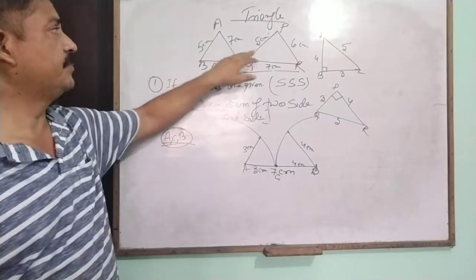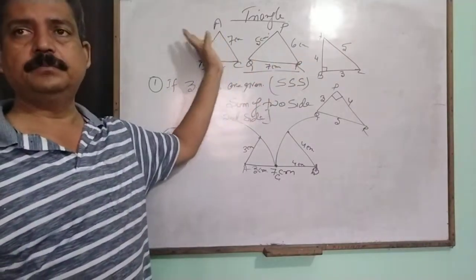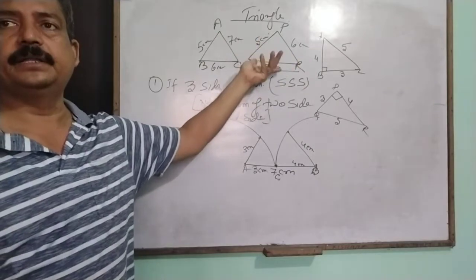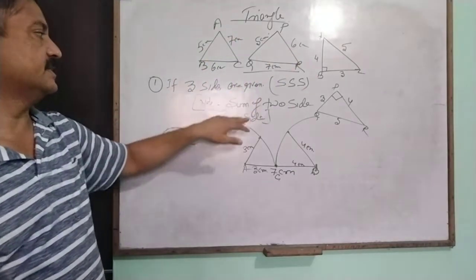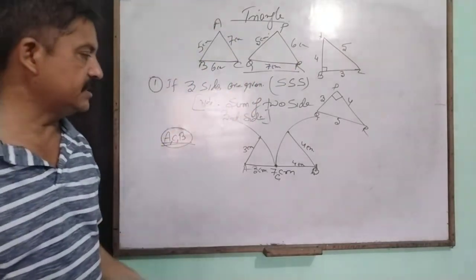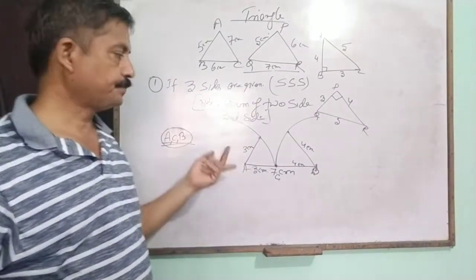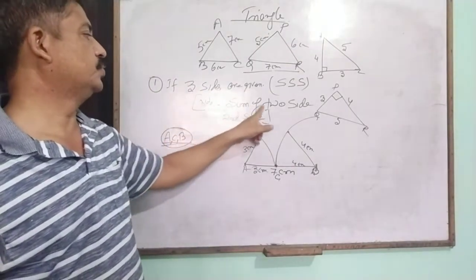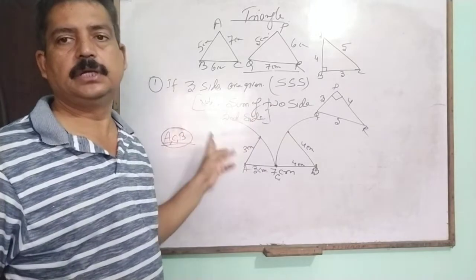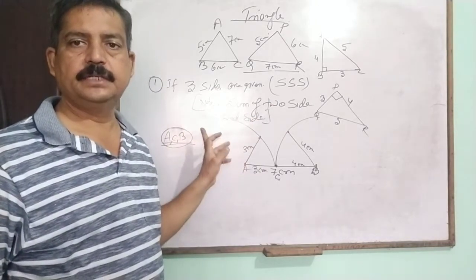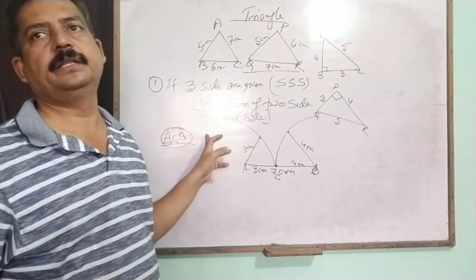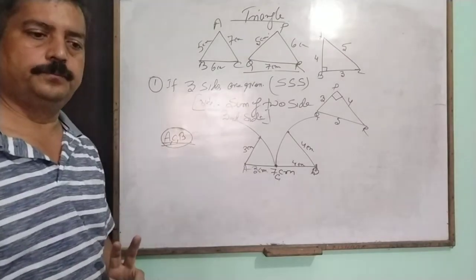In a simple way, the dimensions can be anything, but it is very necessary that when you construct a triangle, the sum of two sides is greater than the third side. If this condition is applied, then the triangle will be formed.